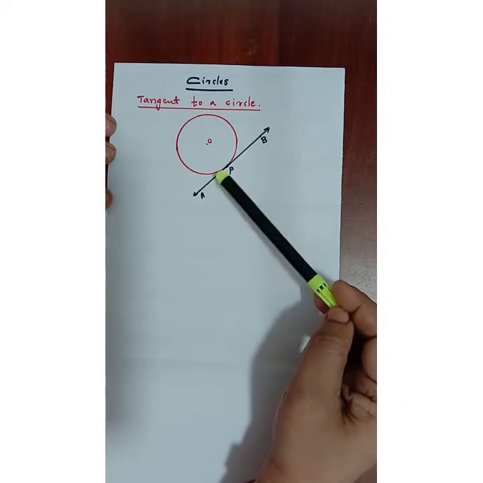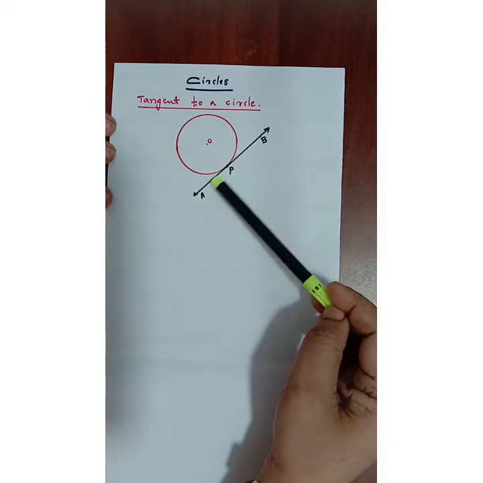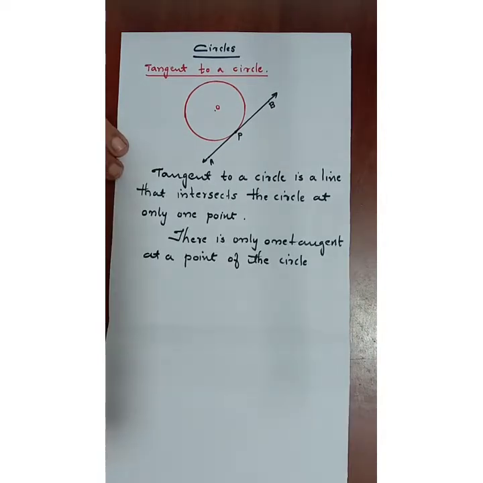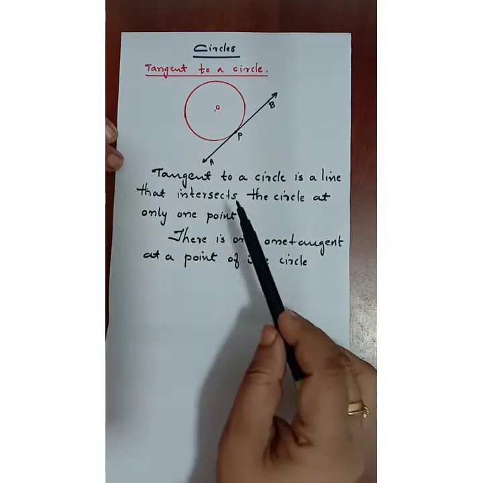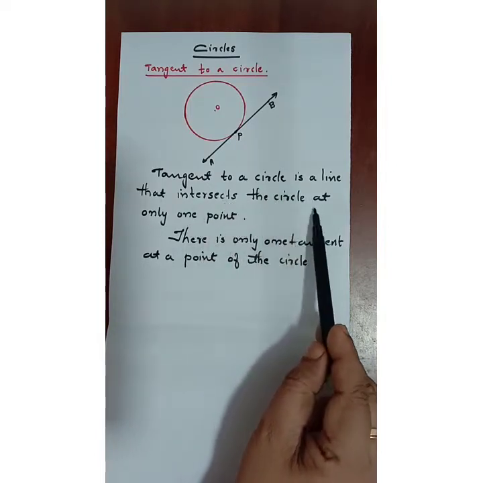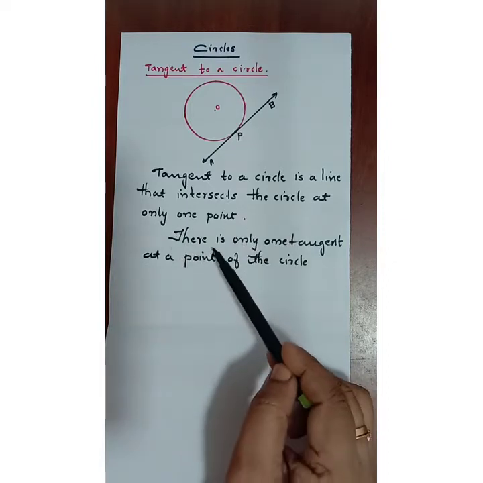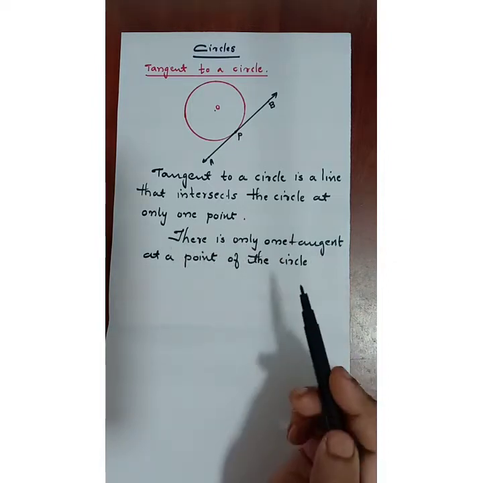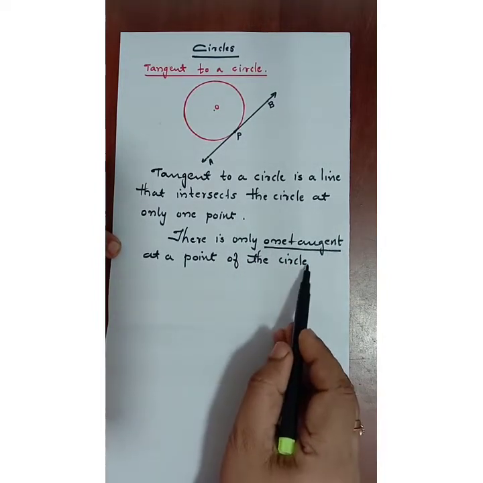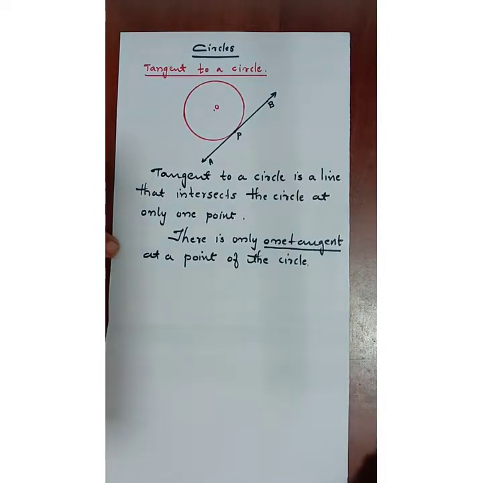So tangent to a circle is a line that intersects the circle at only one point. Here you can copy down the definition of the tangent. Tangent to a circle is a line that intersects the circle at only one point. There is only one tangent at a point of the circle. These two points are important. Now let us see one of the theorems of this lesson. It's an important theorem.